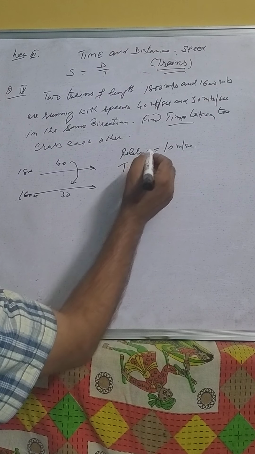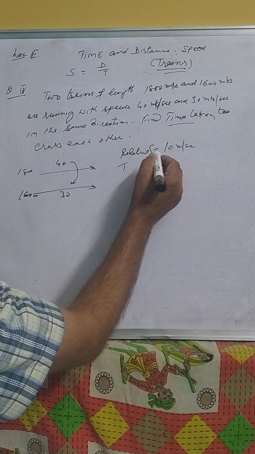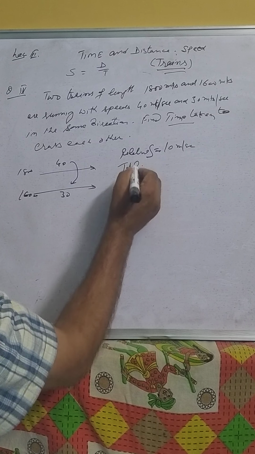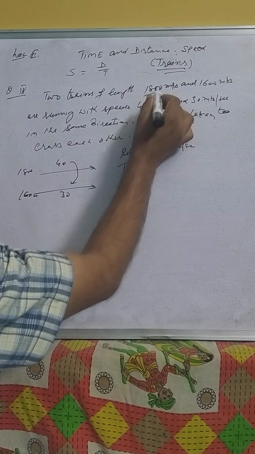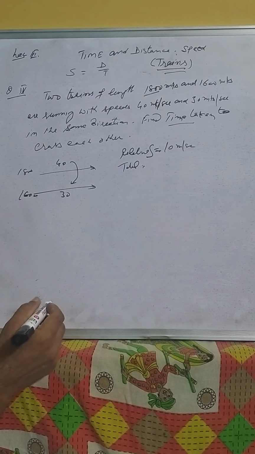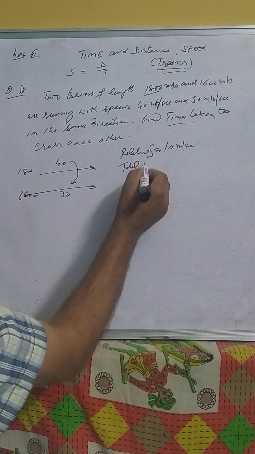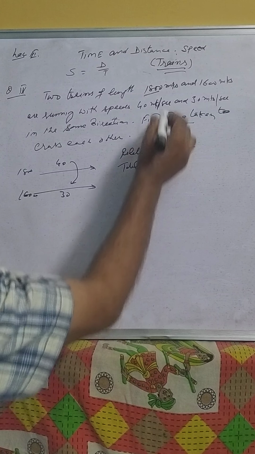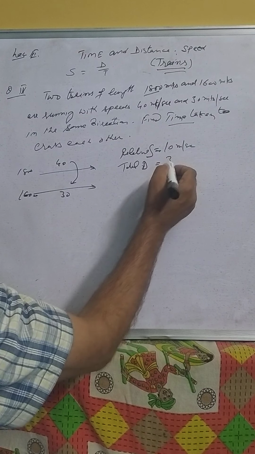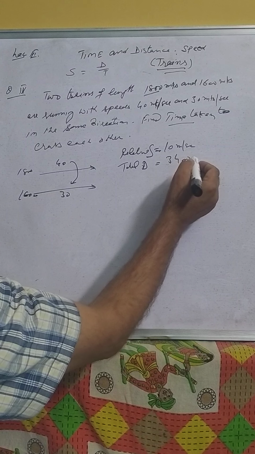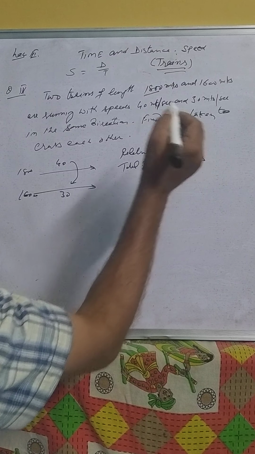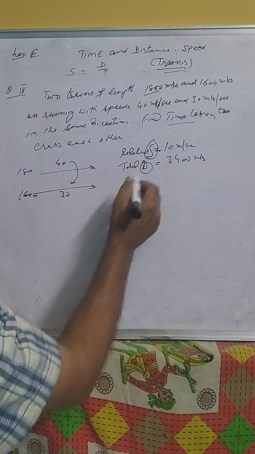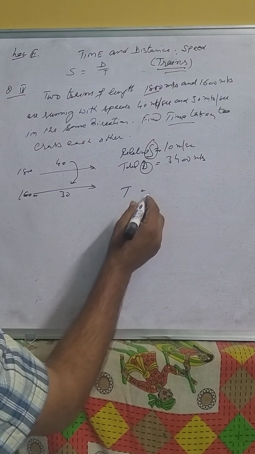Total distance: the trains are going in the same direction, and the total distance is equal to the sum of the lengths of the two trains. 1800 plus 1600 is equal to 3400 meters. Now we have speed and we have distance. We can find the time to cross each other.